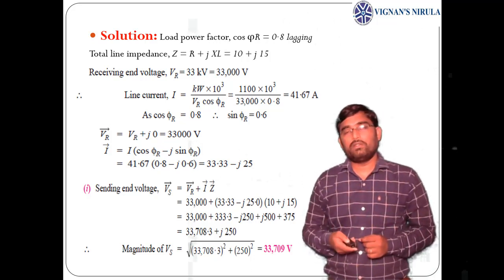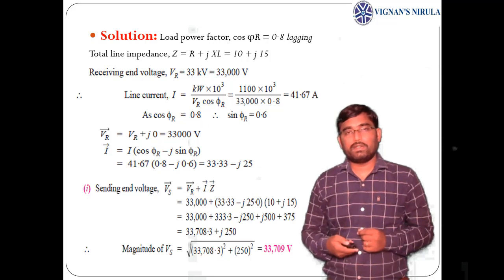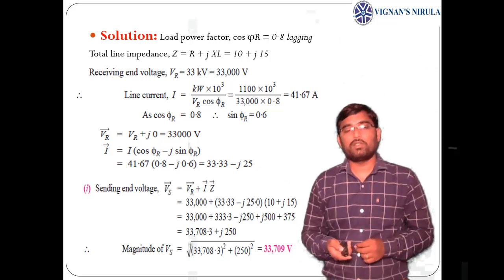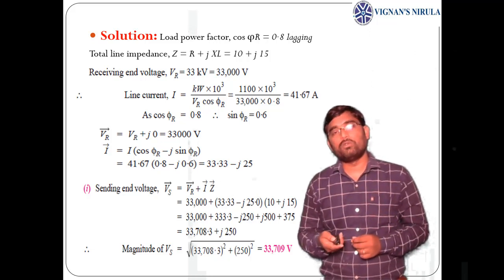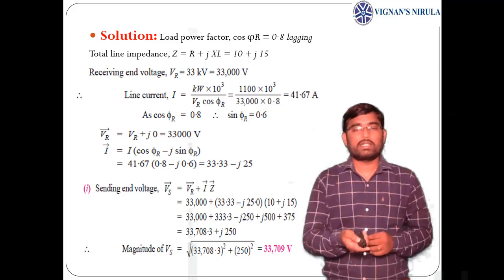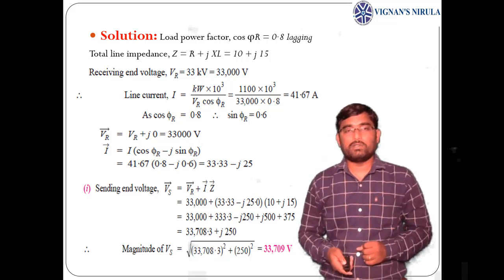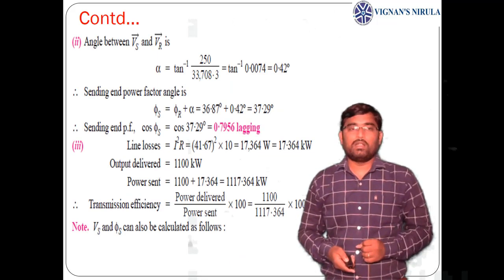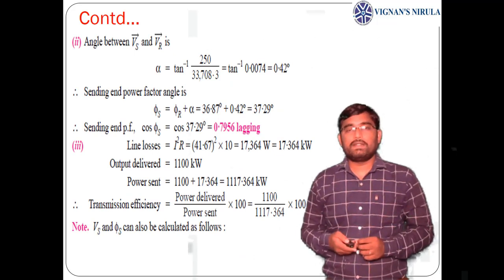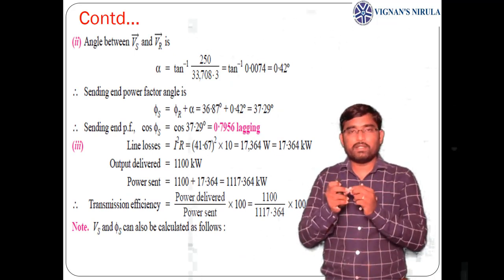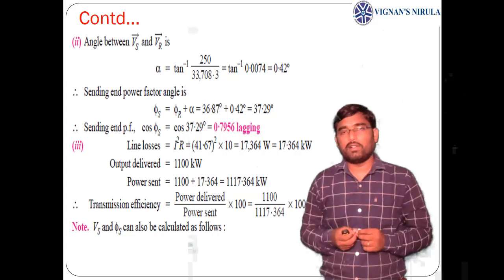Now if you want to take the magnitude, Vs equals the square root of real value square plus imaginary value square, which will be 33,709 volts. Or if you convert this rectangular form into polar form, you will get the magnitude of the sending end voltage. Now if you want to find the sending end power factor, see the angle between Vs and Vr, I am taking it as alpha.